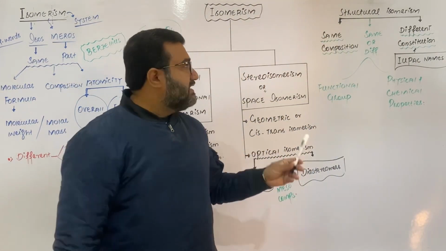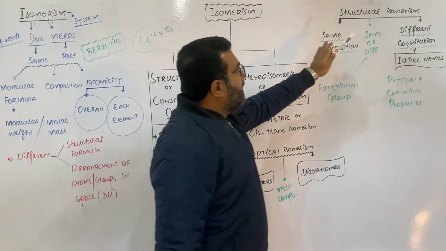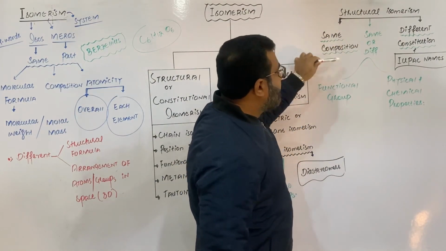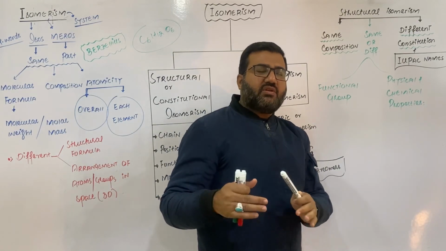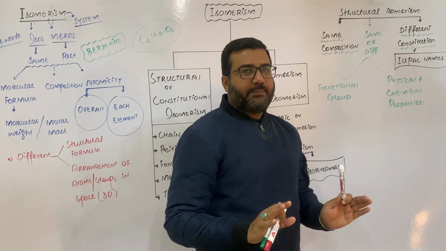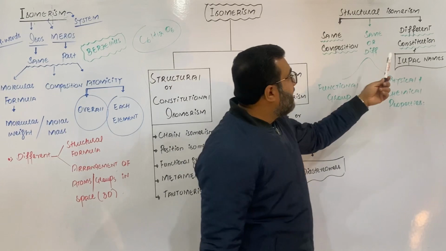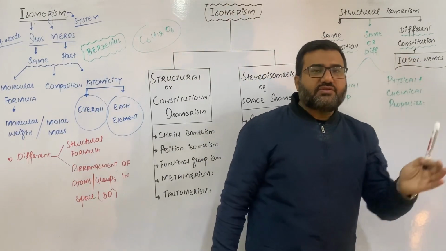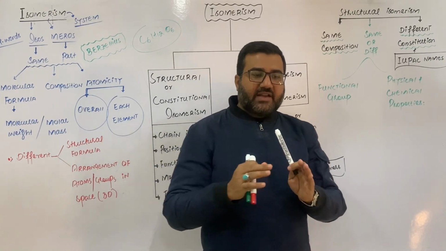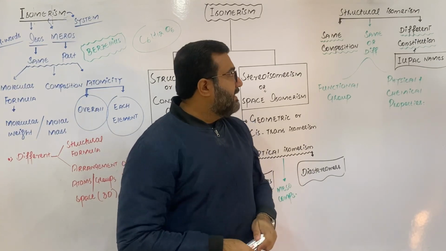Now let us briefly discuss structural isomerism. Structural isomerism is also called constitutional isomerism. In structural isomerism, two or more compounds have the same composition, meaning their chemical composition, molecular formula or atomicity will be the same. They have the same molecular weight and molar mass, but different constitution. Different constitution means the structural formula will be different. The attachment of the atoms will be different, but the number of atoms will be the same.